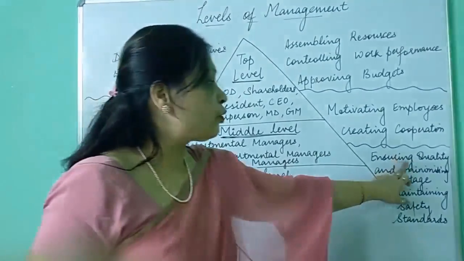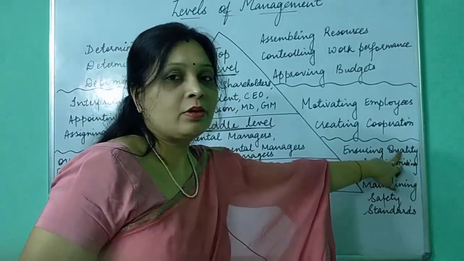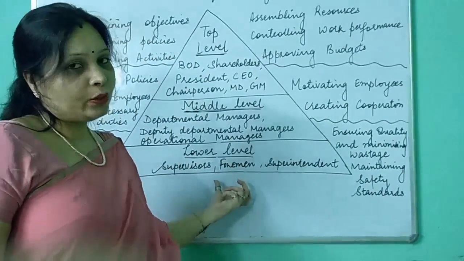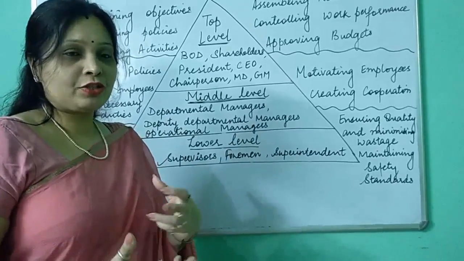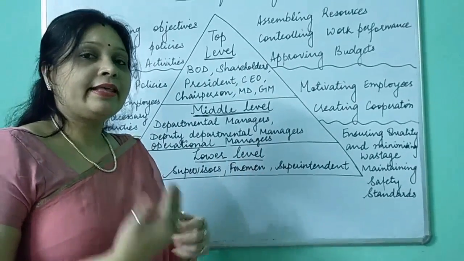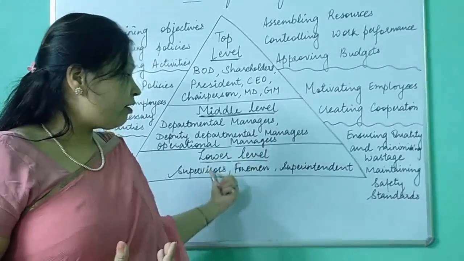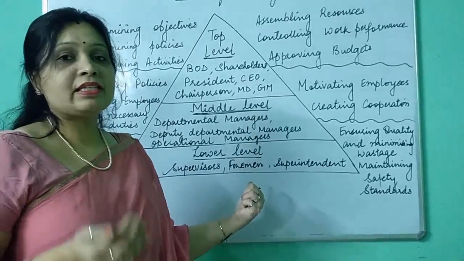Next is ensuring quality and minimizing wastage. Because they are in direct contact with workers, and workers are doing the actual work, they are producing whatever production. If you have a production house, they are the people who are actually producing our goods. So it is the lower level managers' duty to see whether the quality of the product we are making is maintained.